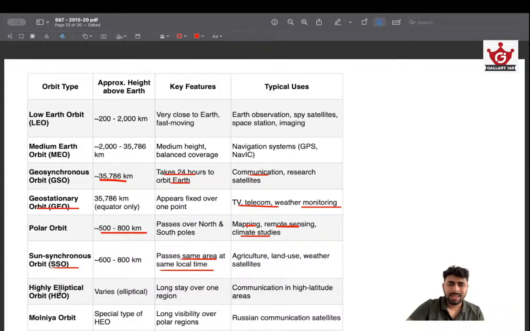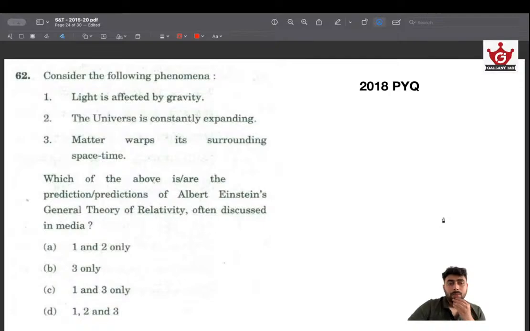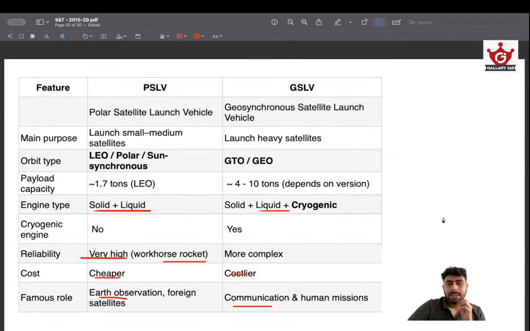Then highly elliptical orbit. Then the Molniya orbit is one that is being used by communication satellites. Okay, it's a special type of highly elliptical orbit, with long visibility over polar regions. That's used by Russian communication satellites. Molniya orbit is a polar orbit. Okay, remember that. Moving on, and that's all about PSLV.